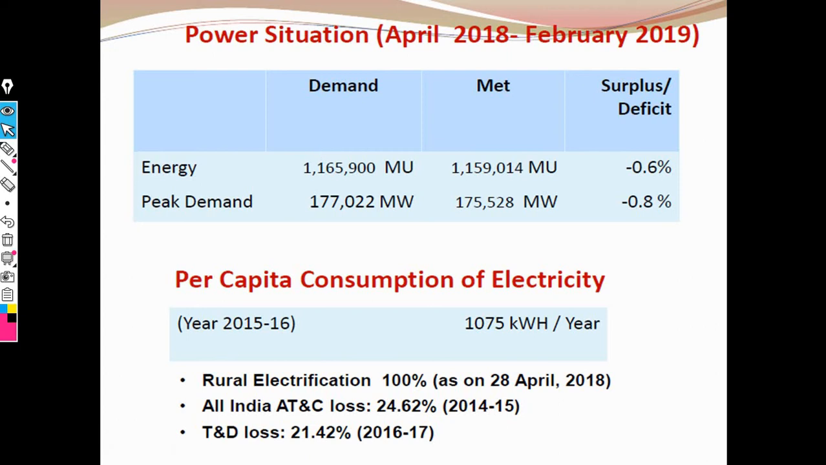Okay, next point is the power situation in April 2018 and February 2019. Here we need, first, energy, and second, peak demand. Several values are there, but for consumption of electricity we need rural electrification. It is very important. Then all India losses can be controlled, and transmission and distribution losses can be controlled. It is very important for consumption of electricity. Now this is the exact power situation in 2018 and 2019.